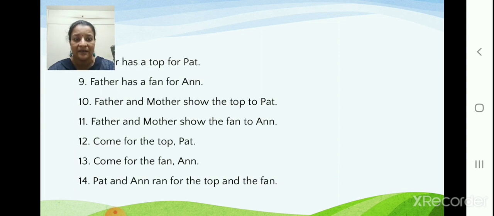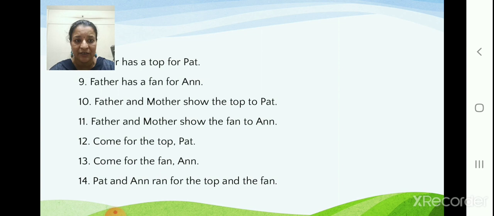Father has a top for Pat. Now we saw here Mother has given gifts. Now Father is also giving gifts to Pat and Ann. So what is Father's gift for Pat? Father has a top for Pat. Now top is a toy to play with, isn't it? Okay, so Father has a top for Pat. Father has a fan for Ann.